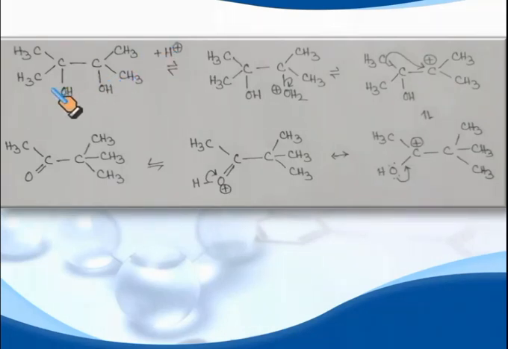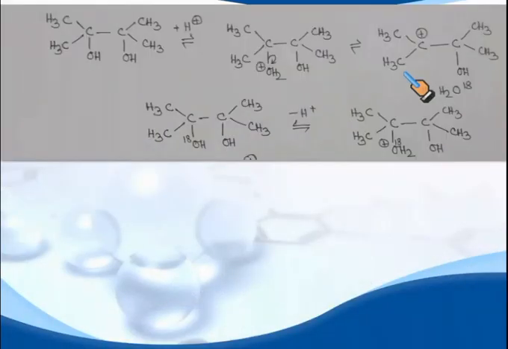First, one of the hydroxyl groups undergoes protonation, followed by the loss of a water molecule, generating the carbocation. Then the methyl group of the adjacent carbon migrates to the electron deficient carbon and generates this carbocation. This carbocation is stabilized by resonance, and this resonating structure, on loss of a proton, generates this carbonyl compound. The generation of the first carbocation is the slower step of the process, that is, the rate determining step.